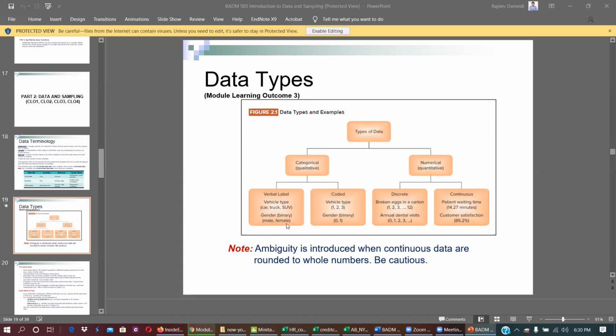Male is 0, female is 1. So there's categorical data that can be coded in numbers. There's numerical data, or quantitative data, that can be discrete, that can be continuous. So this is a very important concept we must understand, particularly related to discrete.